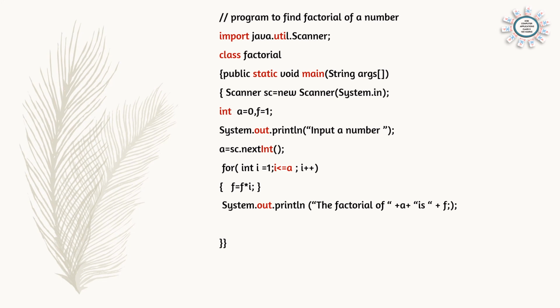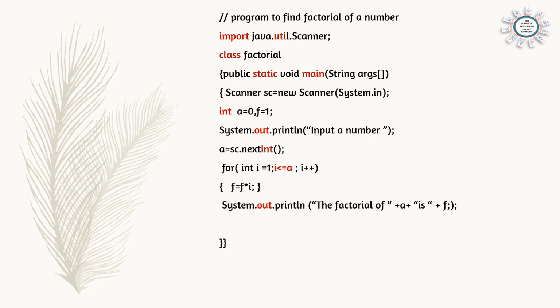Write the program, write the command first, program to find factorial of a number. Import java.util.Scanner, class Factorial, public static void main String args, and Scanner s is equal to new Scanner System.in. After completing these lines, we can declare the variables int a = 0 and f = 1. A for inputting the number and f for finding the factorial.